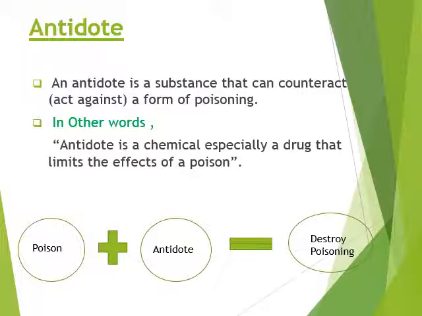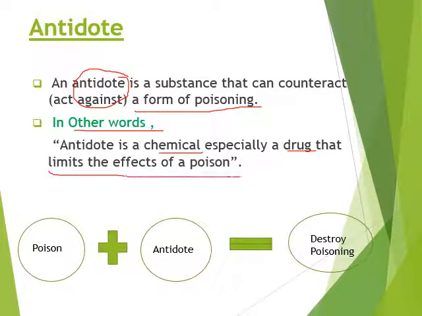An antidote is a substance that can counteract a form of poison. Now, what do we understand by this? We can say that the substances which are used to treat any type of poison, or to act against a form of poison, are the antidote. In other words, it is a chemical, especially a drug, that limits the effect of a poison. Here we can say that an antidote destroys the poison effect.